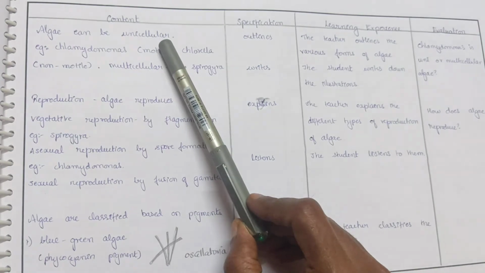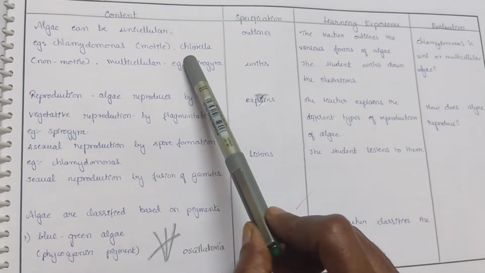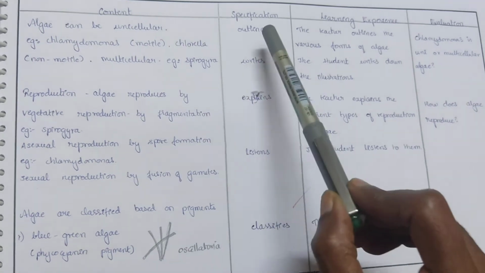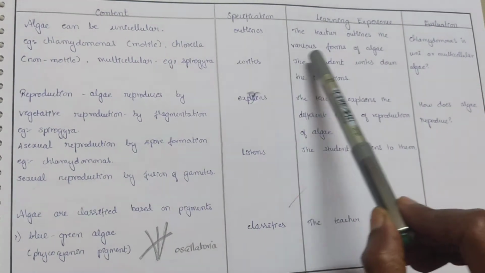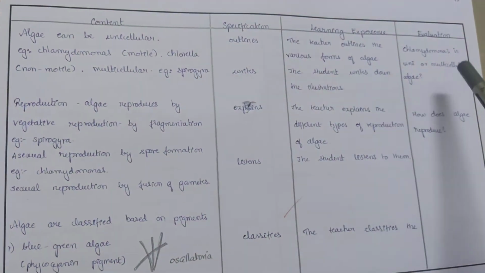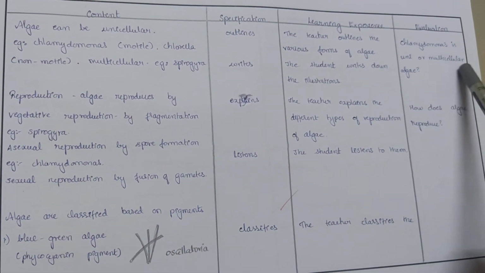Algae can be unicellular. Example: Chlamydomonas, which is motile; Chlorella, which is non-motile. Multicellular. Example: Spirogyra. Outlines: the teacher outlines the various forms of algae. The student writes down the illustrations. Is Chlamydomonas a unicellular or multicellular alga?